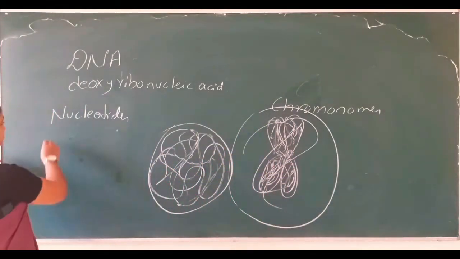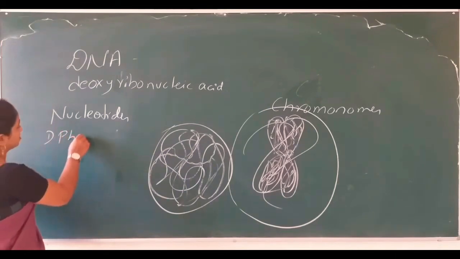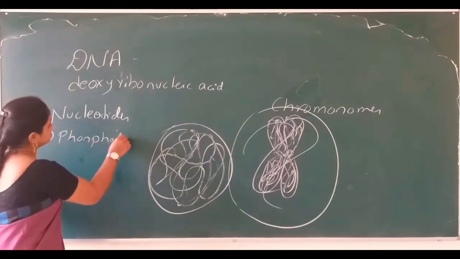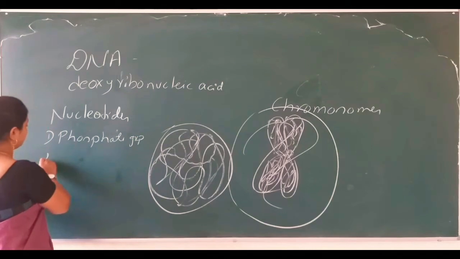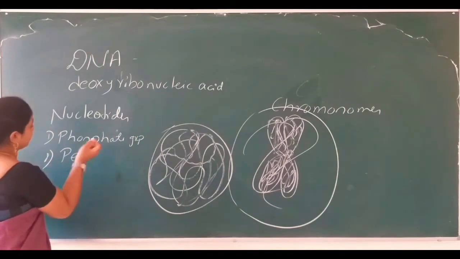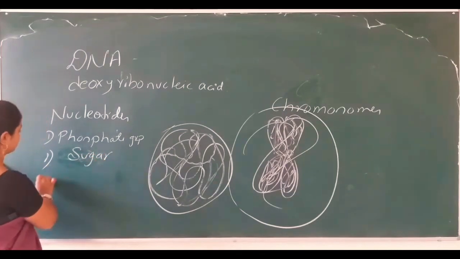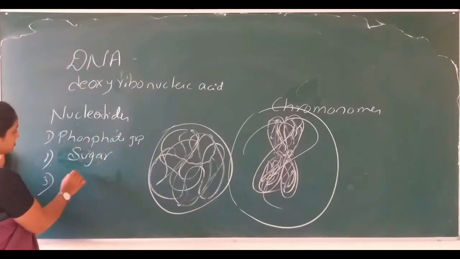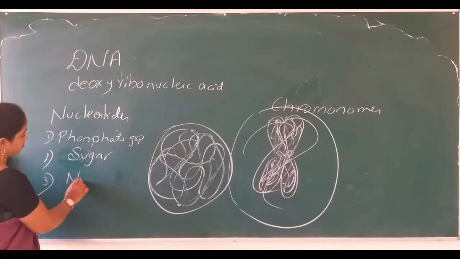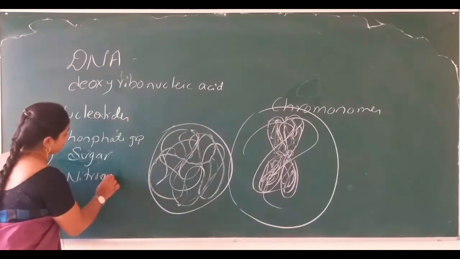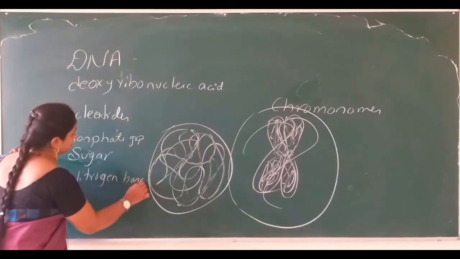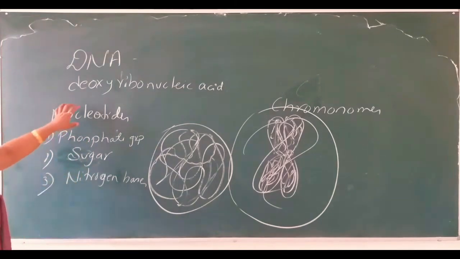One is the phosphate group, and the sugar, let me write the sugar, a pentose sugar, and then next is the nitrogen bases. All together form a nucleotide.